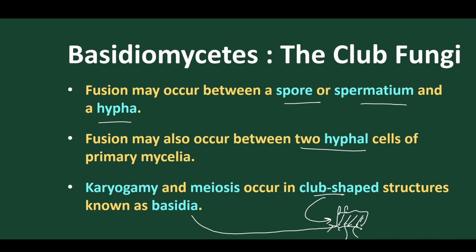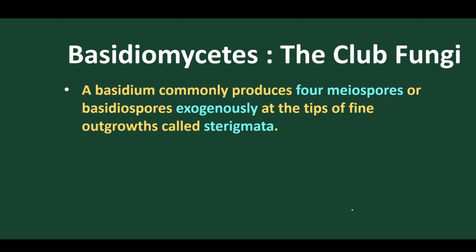From the Basidia, they produce four stalks called sterigmata. Got it? From the sterigmata the spores are produced, and these spores are sexual, so they are called Basidiospores. Two of them are of one hypha and the other two of another hypha. So four sexual spores are produced, and these four are called Basidiospores. So the Basidium commonly produces four meiospores, called Basidiospores, which are found outside the body, exogenously, with the help of a stalk called the sterigmata.